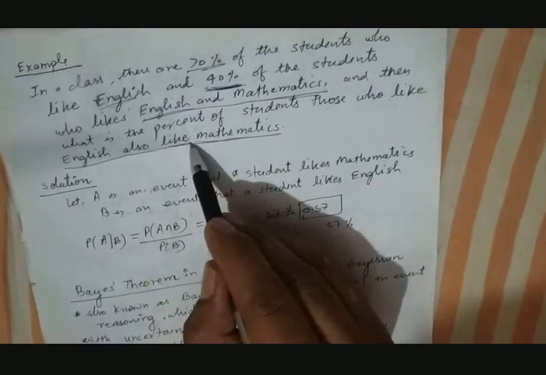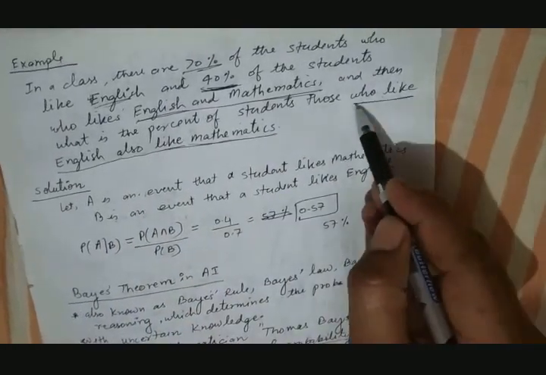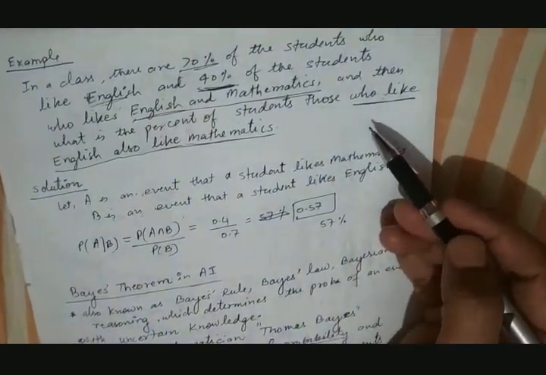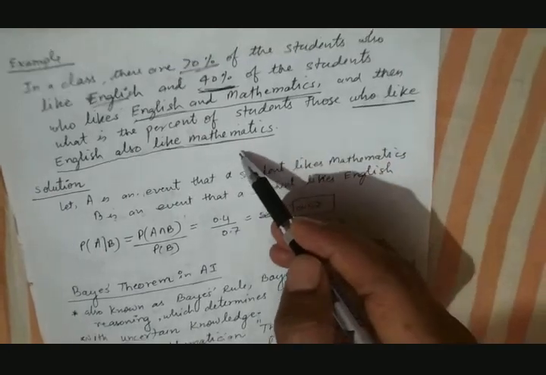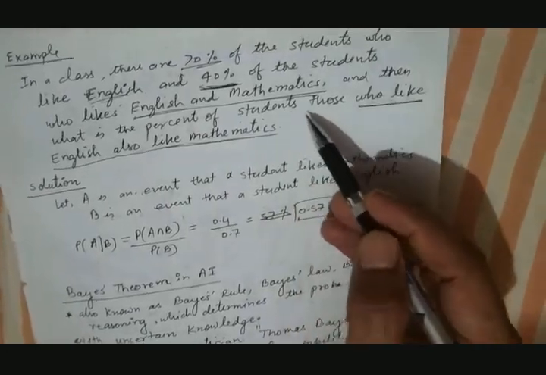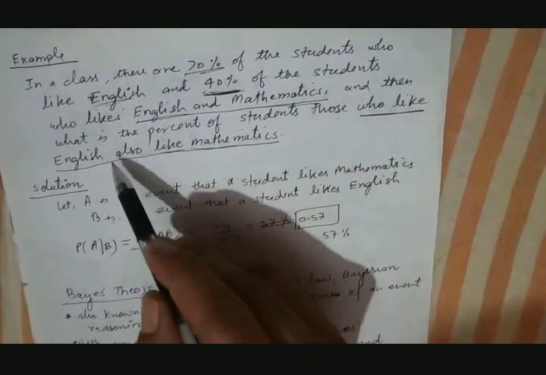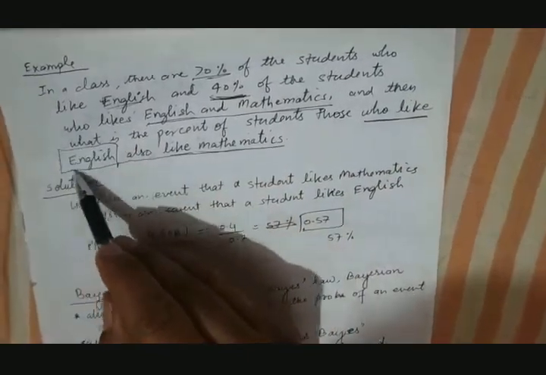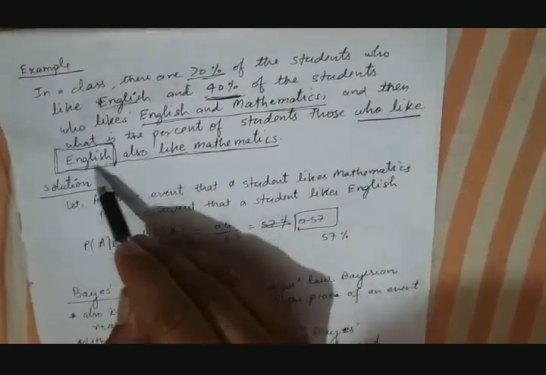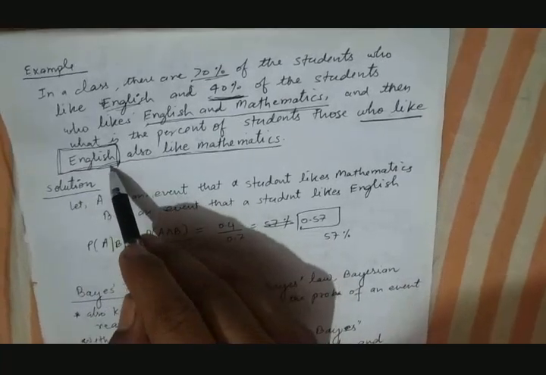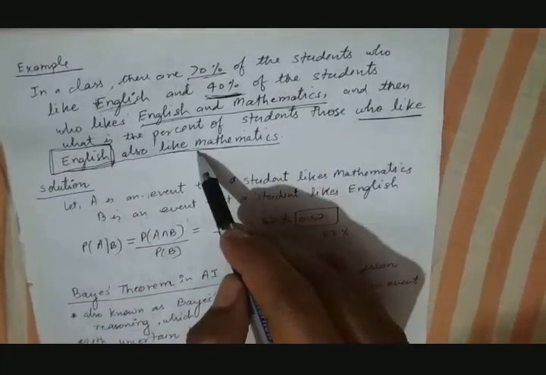Means this probability is basically telling us that we have to find out the conditional probability. We have to find out the percentage of students those who like English, not only English, it also says that those who like English also like mathematics.